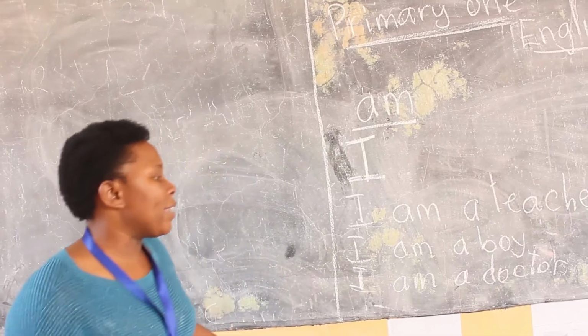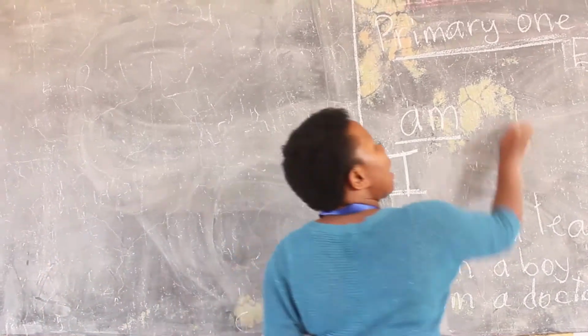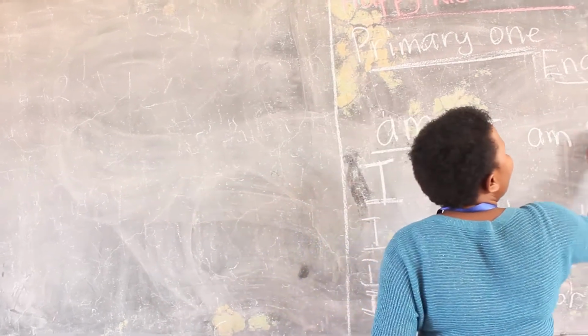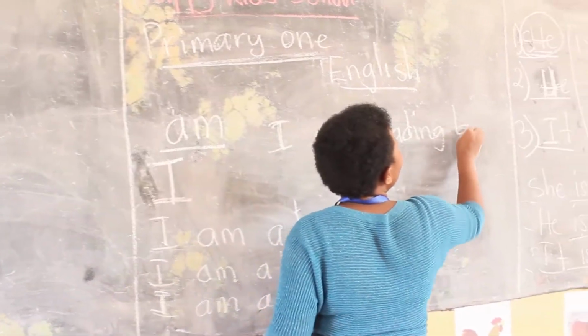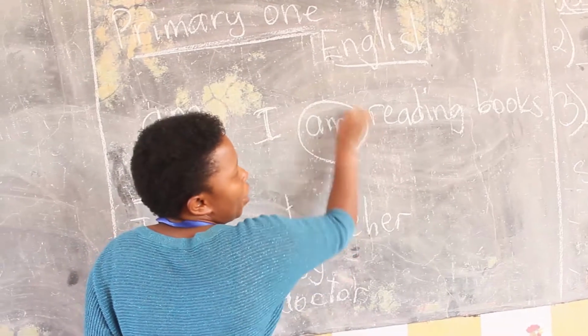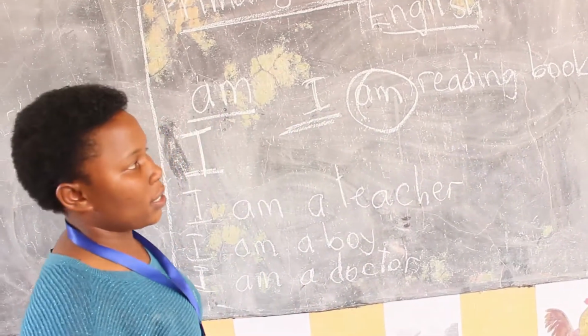Very good. I am reading books. Very good. You are saying I am reading books. This is the first example. You see, we have am here because there is I. Isn't it?